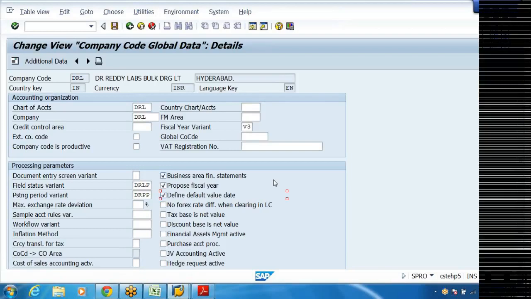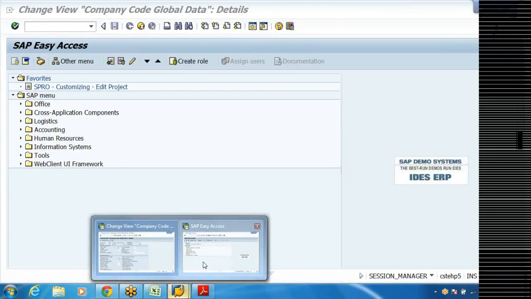Now the system understands that I'm posting the entry with a past date, prior to the current date, and here the posting date as well as the document date will be taken as 20th. But there will be one field called default value date. That value date, the system will show today's date at the time of posting an accounting entry.